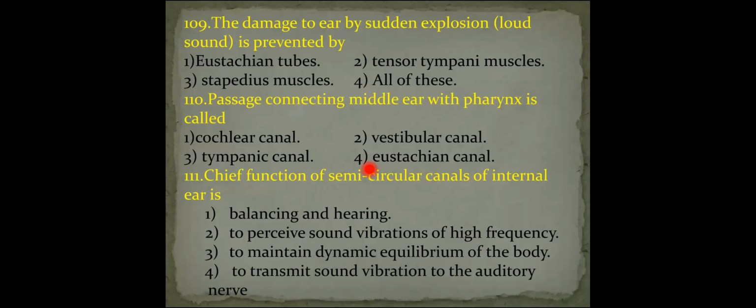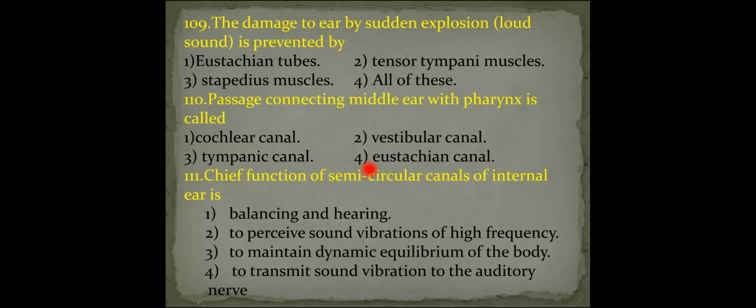Next, 111. Chief function of semicircular canals of internal ear. Already I have told that semicircular canals are responsible for the dynamic equilibrium or angular acceleration.